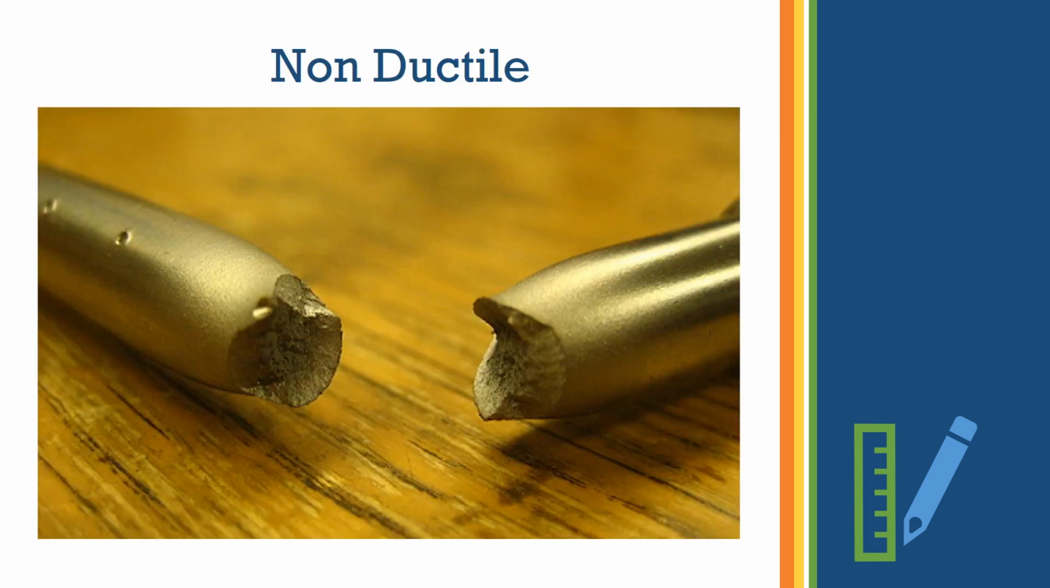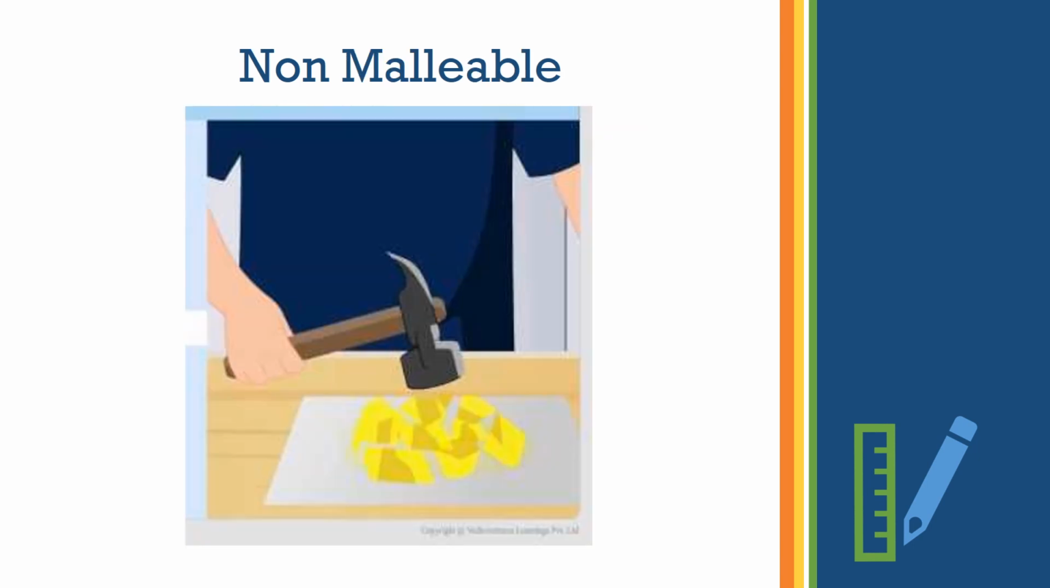They are non-ductile. Non-ductile means obviously they are brittle and break easily, so it is going to be very difficult to make wires out of them or to make sheets out of them. That is why they are said to be non-malleable and non-ductile.